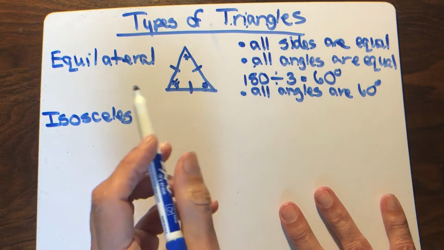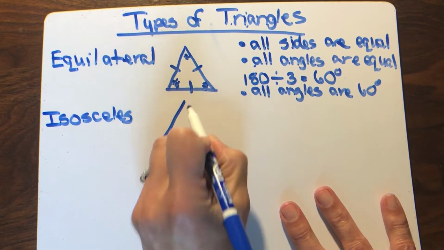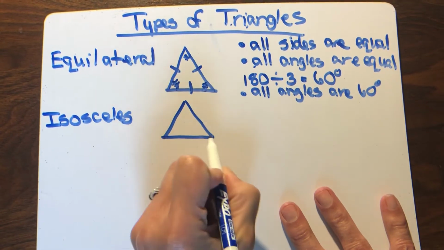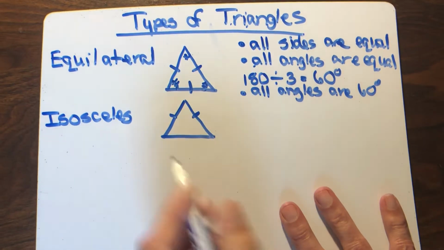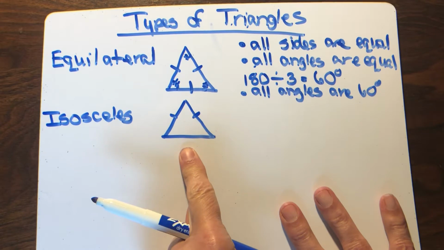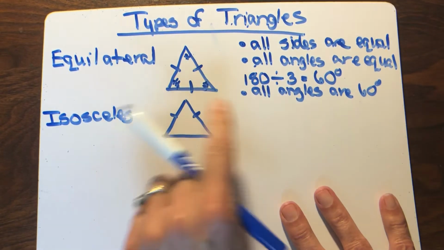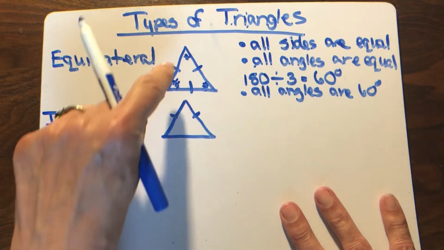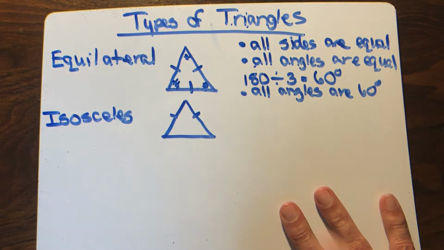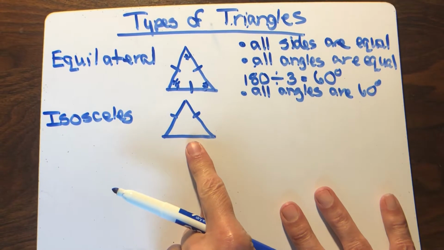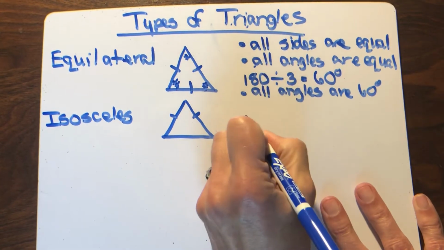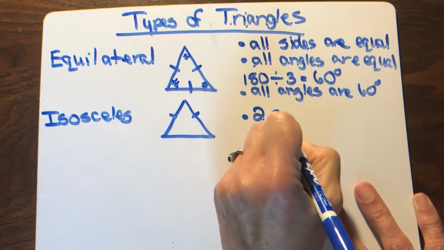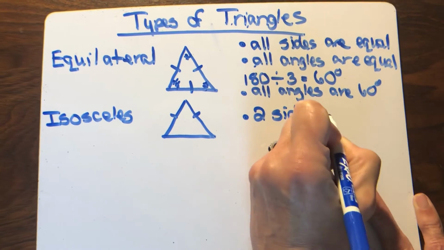So equilateral, all sides are equal. In an isosceles triangle, we have two sides that are equal and one side is not. And don't let the picture fool you. You can never assume, hey, that looks like all sides are equal. Unless they're marked, you cannot say they're all equal. You can't just go by your eyeball. So instead of all sides are equal, we have two sides that are equal in length.